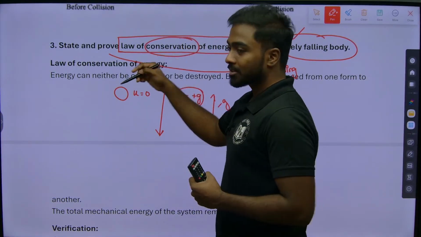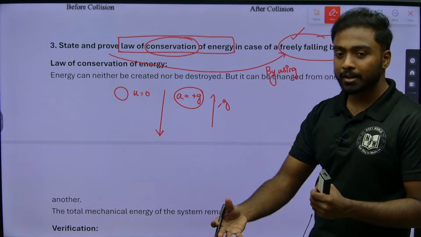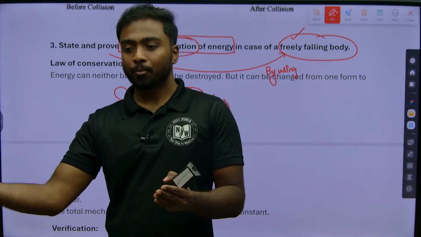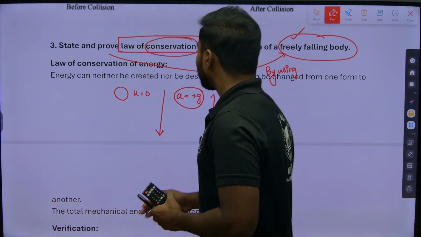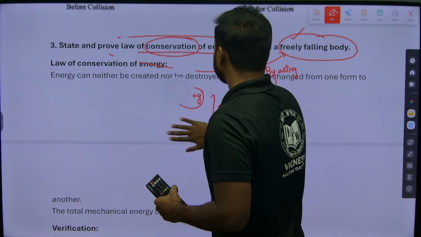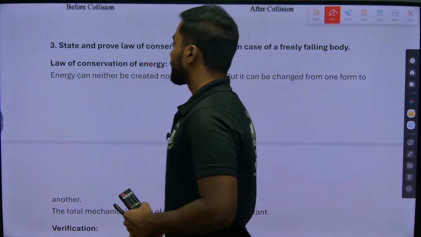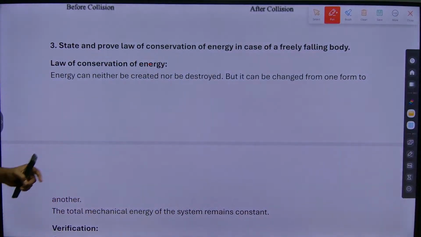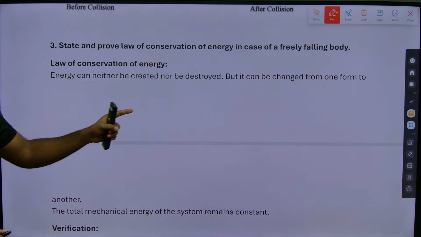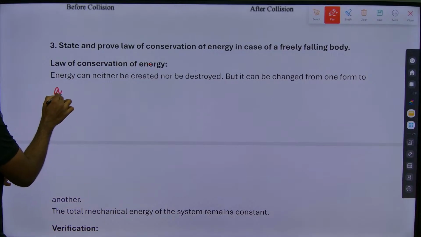We have studied it in the last class. Conservation is nothing but we are conserving something, we are not wasting anything. We are conserving something from one form to another form, that is it. We can say that energy can neither be created, let me erase this one. So the law of conservation of energy is nothing but energy can neither be created nor be destroyed, but it can be changed from one form to another form.